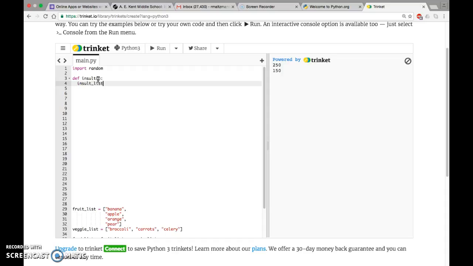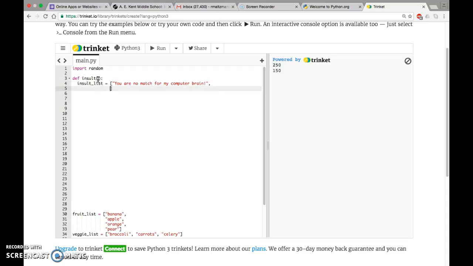So insult list. And this is going to be a list just like banana and all those things down there, but it's going to be long. So I use brackets, and you are no match for my computer brain. Okay, that's my first insult. Here's my second insult. I'm going to hit return, tab, tab, tab, tab, tab, tab, tab, tab. And then, give up now, silly human. Okay, and comma outside of the quotes, another insult.